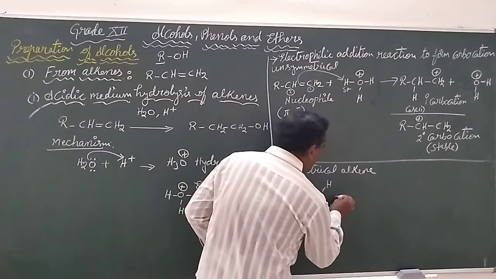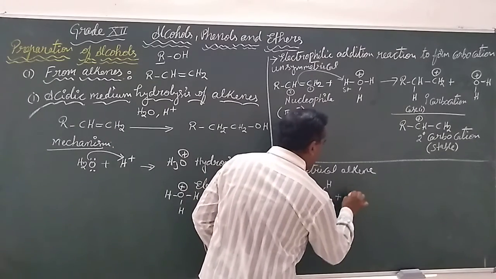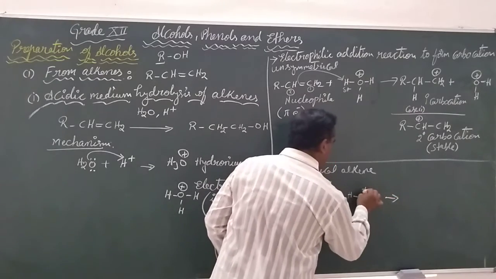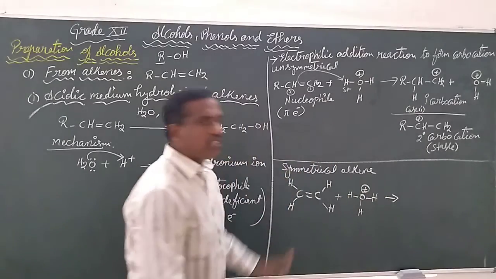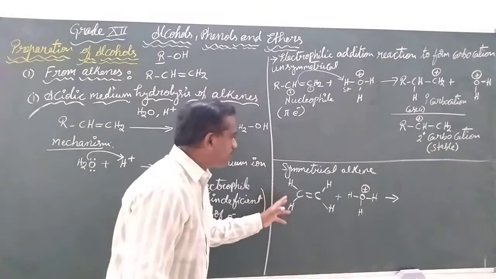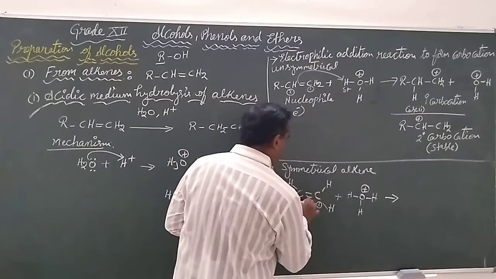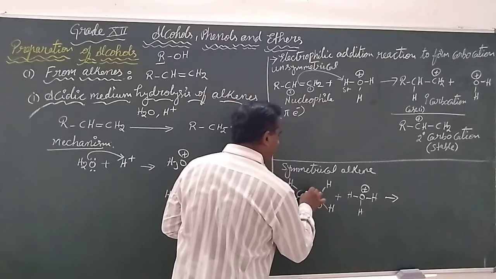Now here the addition of the hydrogen ion can be achieved at either carbon because this is a symmetrical alkene. Let us assume this is carbon number 1, this is carbon number 2.